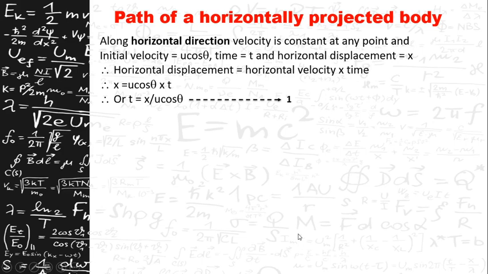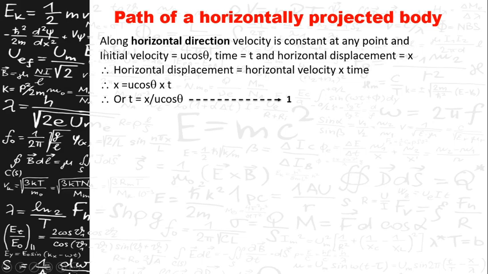We had seen it in examples, but in physics you need proof for everything. You have to prove that it is a parabola.